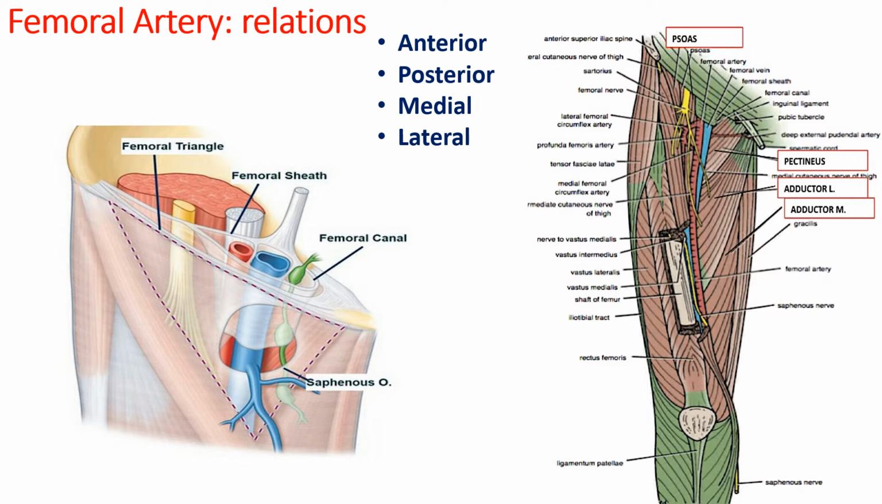Coming to the lateral relations of the femoral artery, in the upper part, the femoral nerve is lateral to the femoral artery, whereas lower down, the branches of the femoral nerve lie in the lateral relation of the femoral artery.